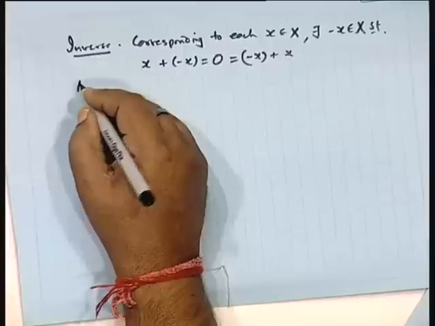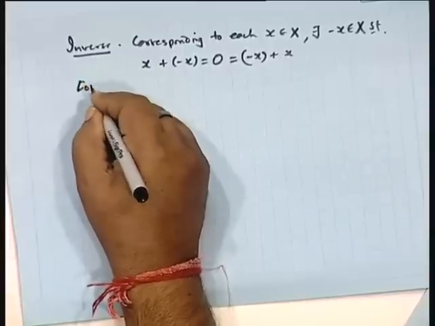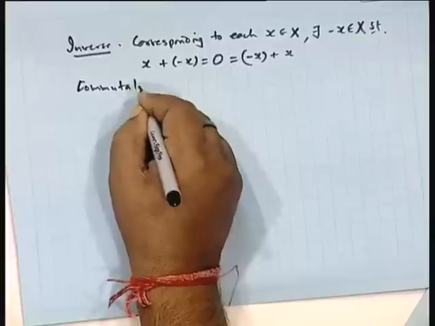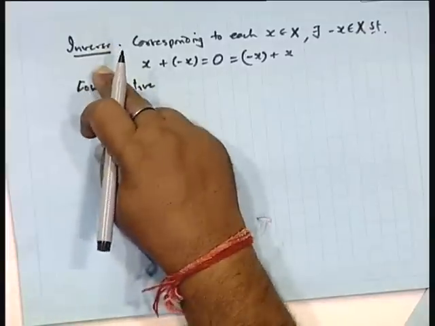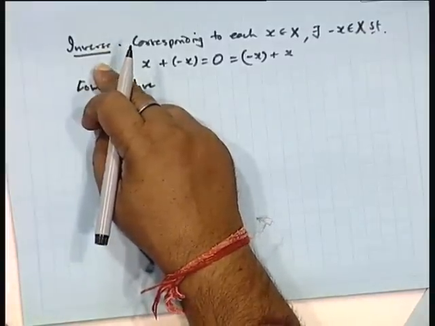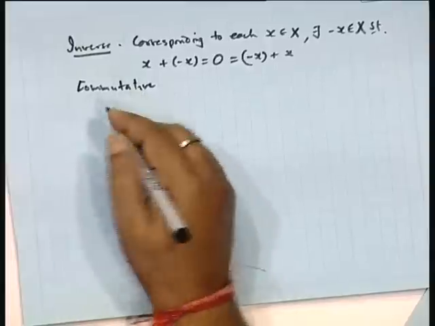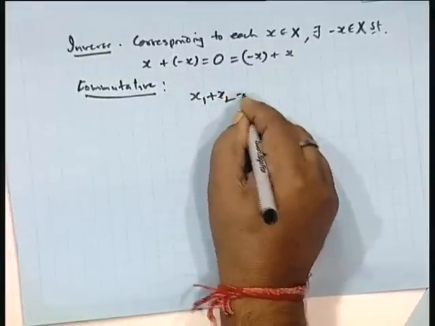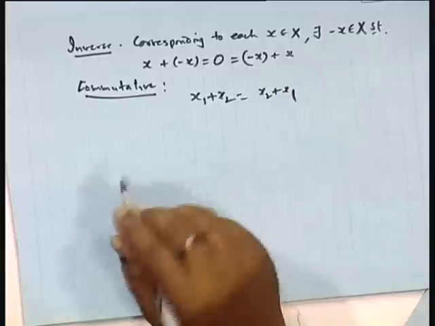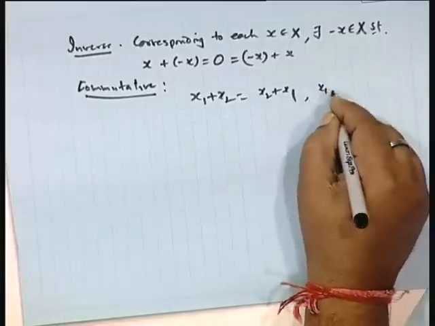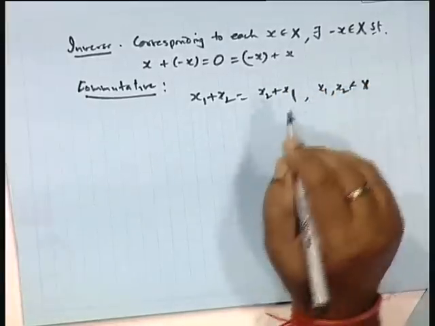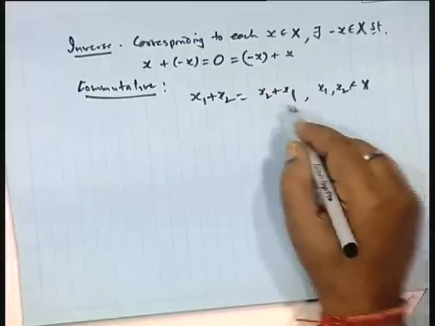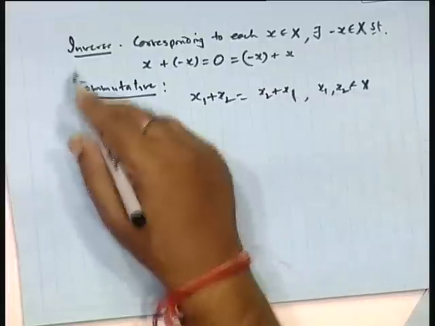Then abelian or commutative. Up to here, with 4 properties, it is called a group. (X, +) is a group, and when you take another property, commutative, that is, if x1 plus x2 is the same as x2 plus x1, where x1, x2 are any arbitrary elements of X, then we say it satisfies the commutative property and the structure is an abelian group.